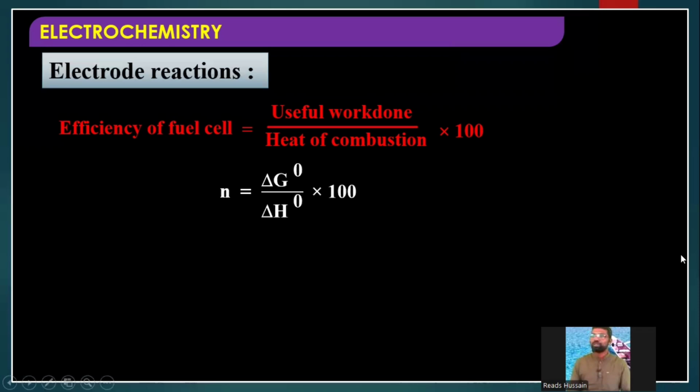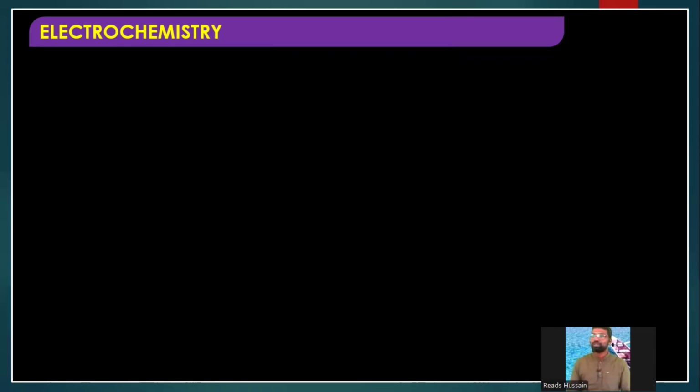So if you know delta G value, delta G naught value, delta H naught value, you can find the efficiency of the fuel. But in the previous classes, we discussed that delta G naught is nothing but minus nFE naught. Remember this formula: delta G naught is equal to minus nFE naught. This is an important formula we have already discussed in our previous classes, and divided by delta H naught into 100. So just remember this formula, and later in our discussion during objective questions, we will again try to recall this formula, right?